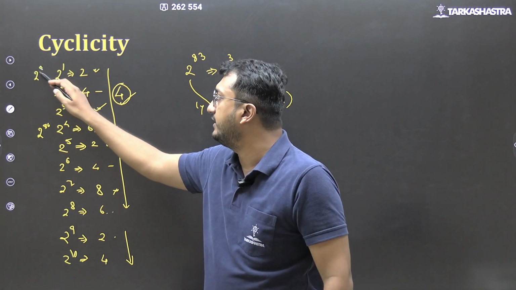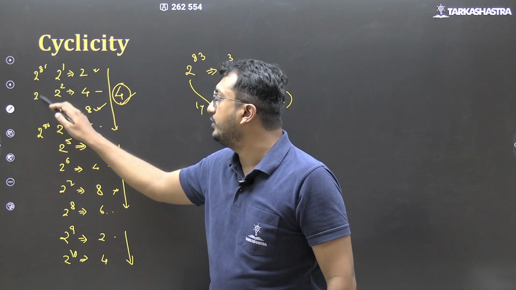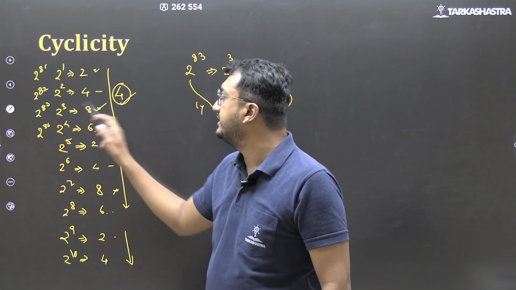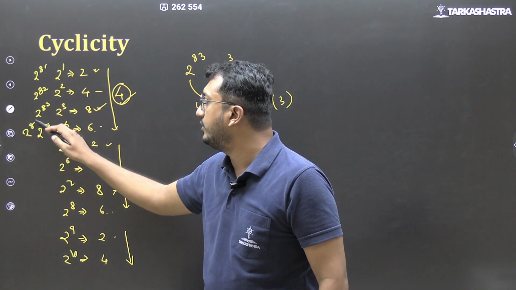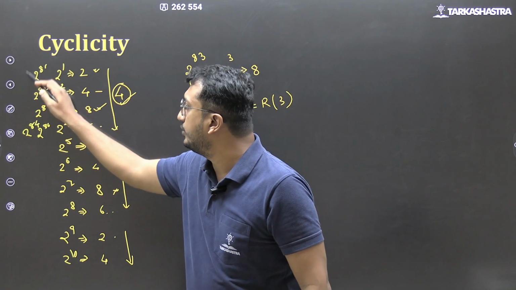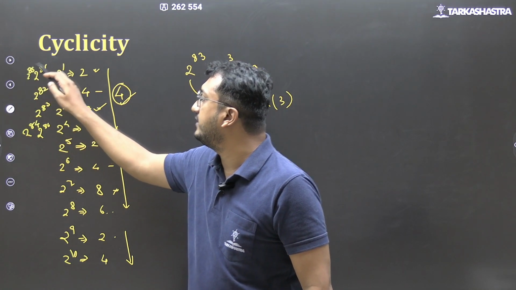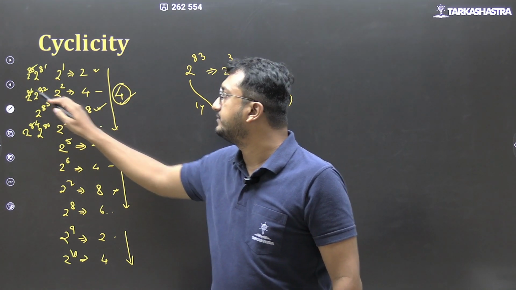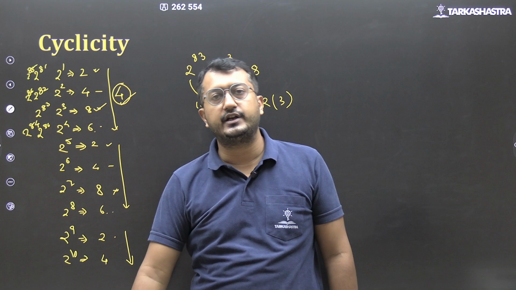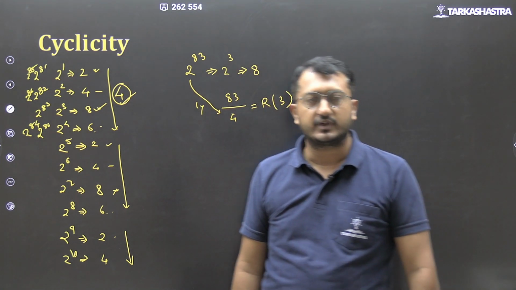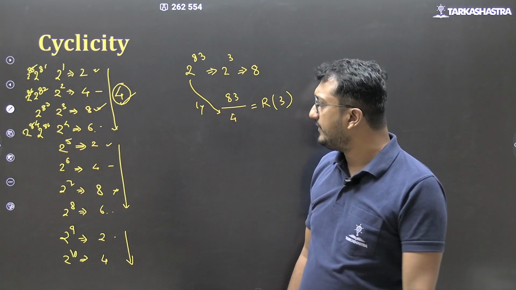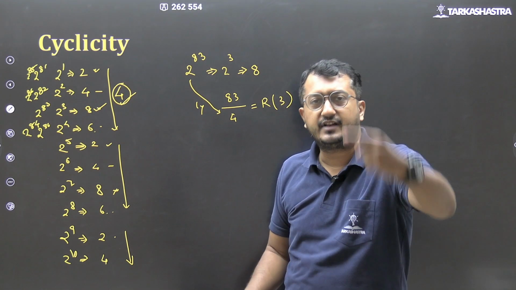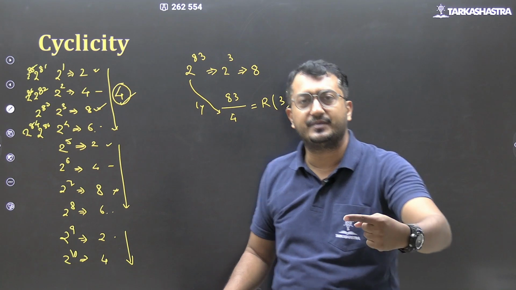2 raised to 81 last digit 2. 2 raised to 82 last digit 4. 2 raised to 83 last digit 8. 2 raised to 84 last digit 6. 2 raised to 85 last digit 2. 2 raised to 86 last digit 4. And it will go on. Correct है? कोई दिक्कत? I hope ये समझ में आया होगा. What is happening? After every 4, the cycle is repeating.